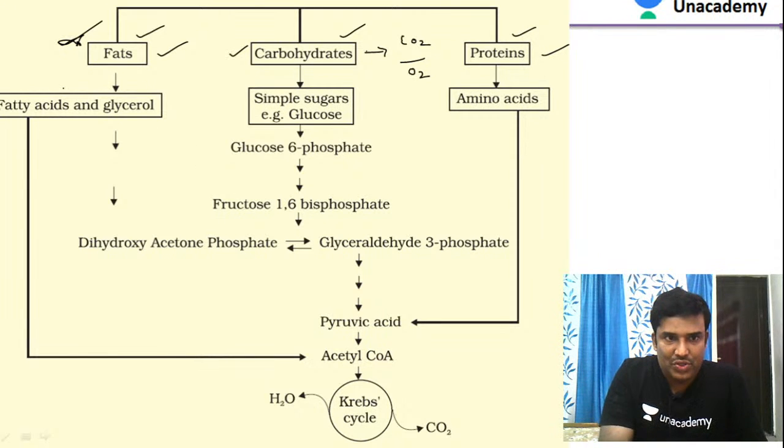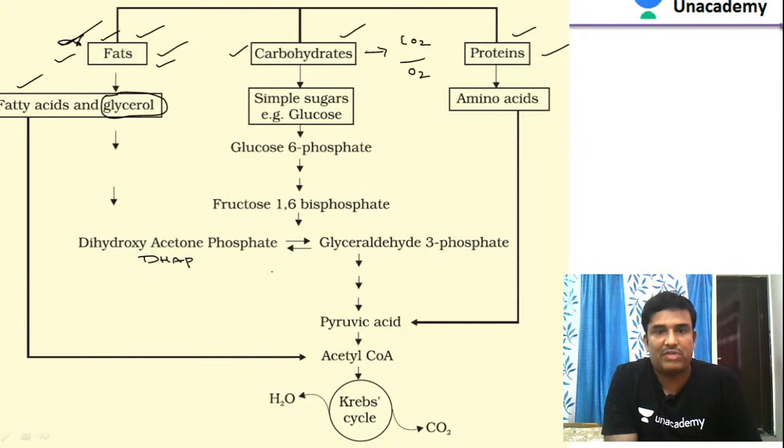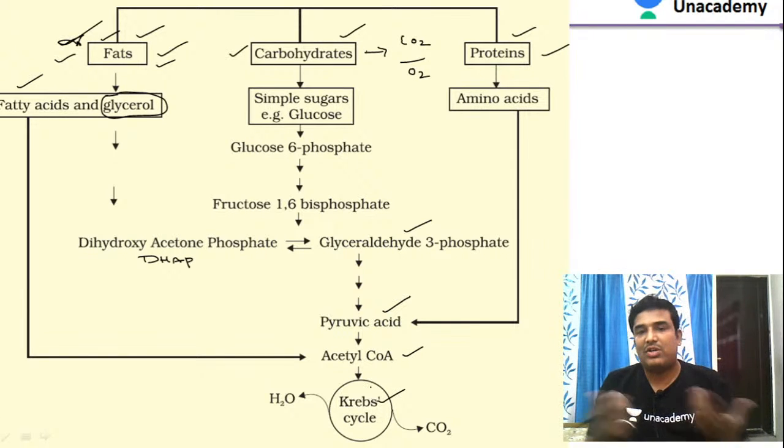Before that, let us see how we get energy when fats are oxidized. Fats or lipids are composed of glycerol plus fatty acids. Glycerol is oxidized in several steps. Glycerol is converted to dihydroxyacetone phosphate, DHAP, which is further converted to glyceraldehyde 3-phosphate, and it enters the glycolysis cycle. Pyruvic acid is produced, then acetyl CoA, which enters the Krebs cycle and later the electron transport chain, and we get energy in the form of ATP.